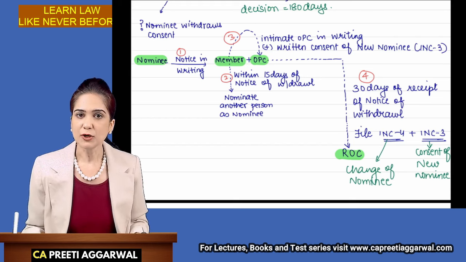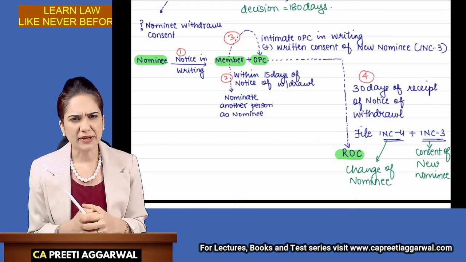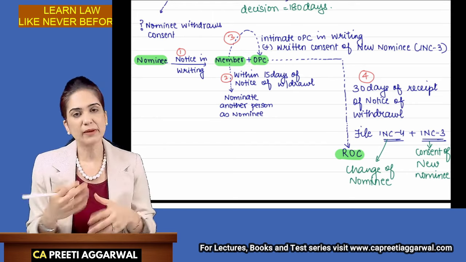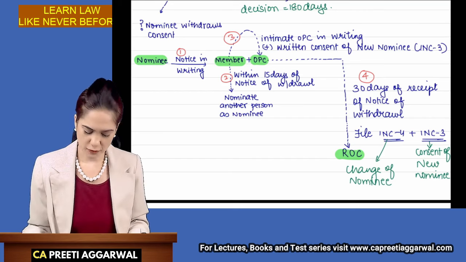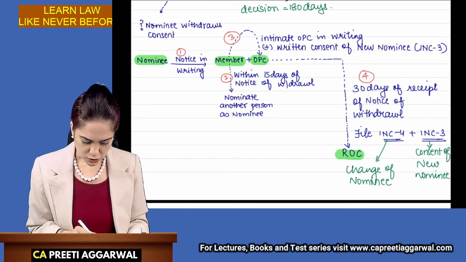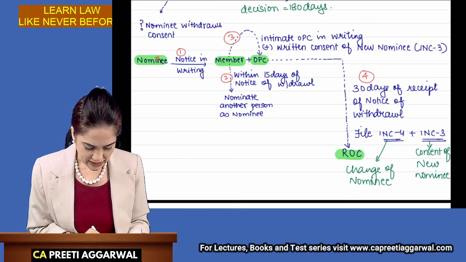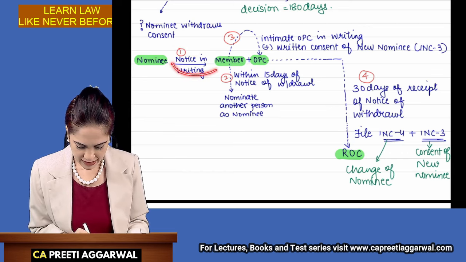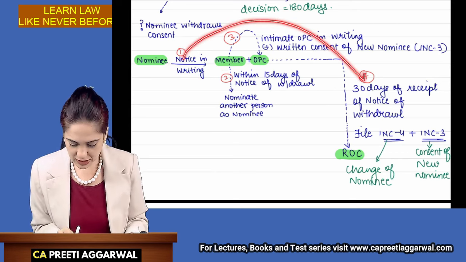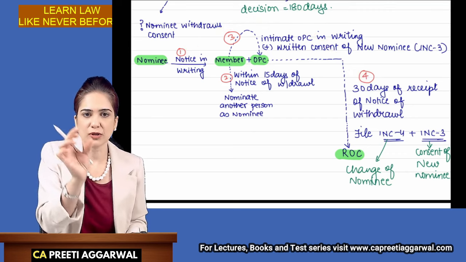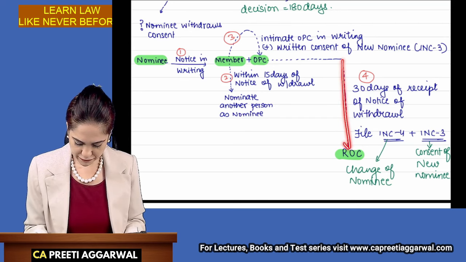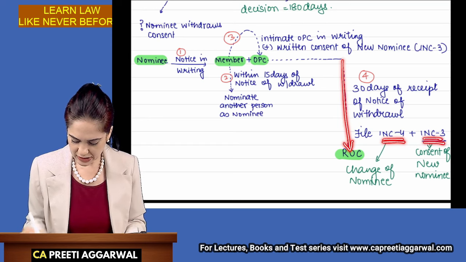INC 4 is filed to inform the ROC about a change in the nominee, or it is also filed when the member changes. Like the member dies, so the nominee becomes the member, so the member has changed. That time also we file INC 4. So within 30 days of receipt of the notice of withdrawal, see the calculation, okay? The nominee has given notice of withdrawal. Within 15 days, the member will nominate another person. And from this notice of withdrawal, within 30 days, okay? So all the calculations are from the notice of withdrawal. So within 30 days, the OPC will also file INC 4 and INC 3 with the ROC.